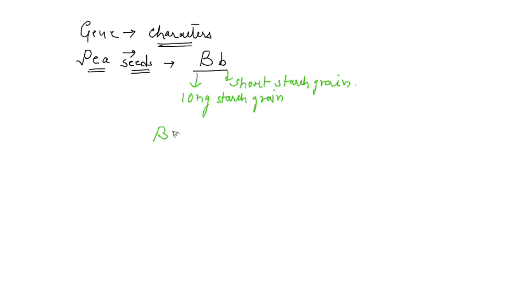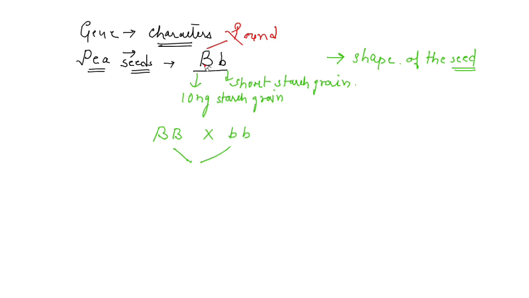Now let us discuss the cross here. This gene controls one more phenotypic trait, that is the shape of the seed. Here the round shape is controlled by capital B, and the wrinkled shape is controlled by small b.